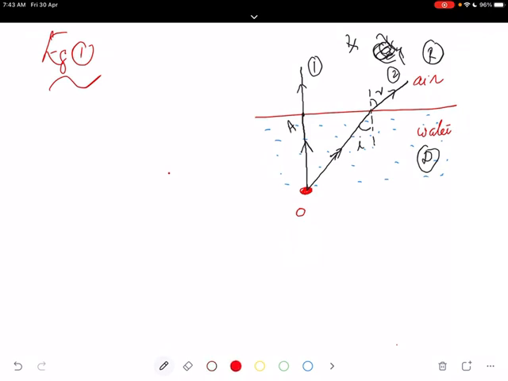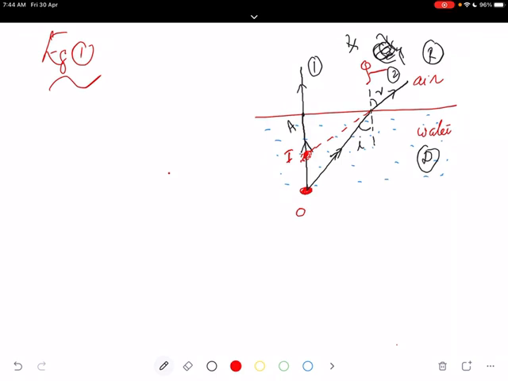So if I extend these rays backward, for an observer standing here, these two rays appear to come from a point here. So that is where you get the virtual image of the object. That means the position of the coin will be here. This is the position of the coin.